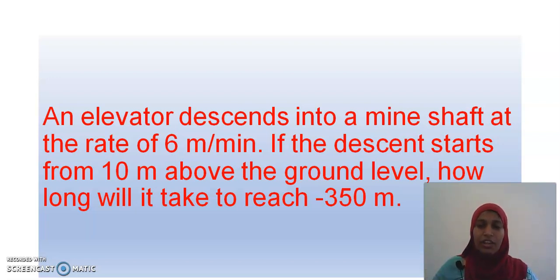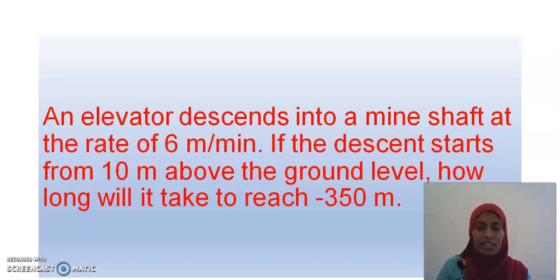There is an elevator in that mine, an underground mine. In that mine, that elevator moves up and down whenever it is necessary, and the speed of it is 6 meters per minute. For each and every minute, how much distance will it cover? 6 meters. Okay.